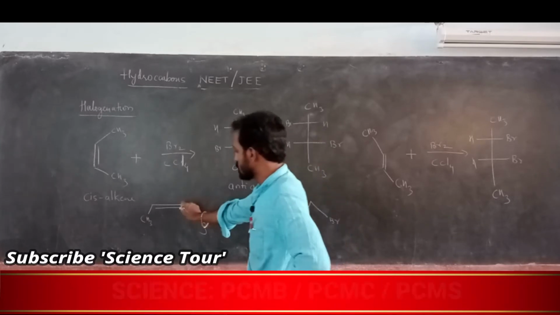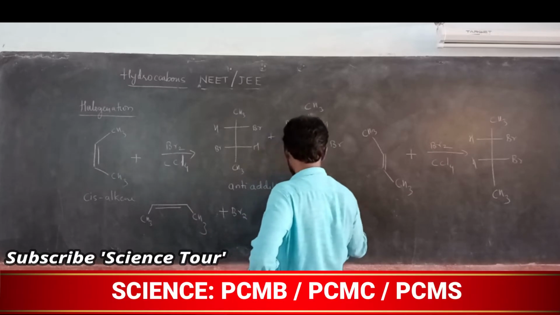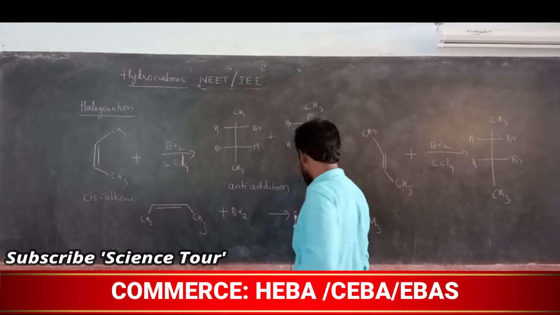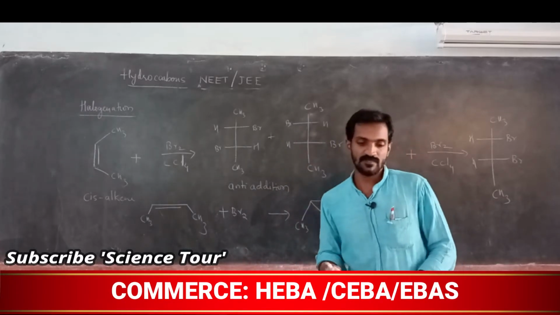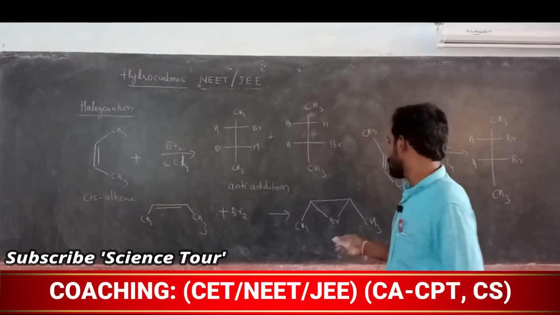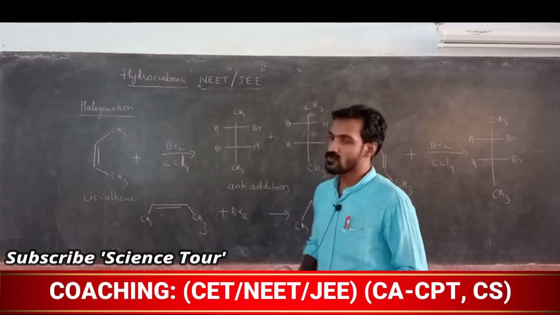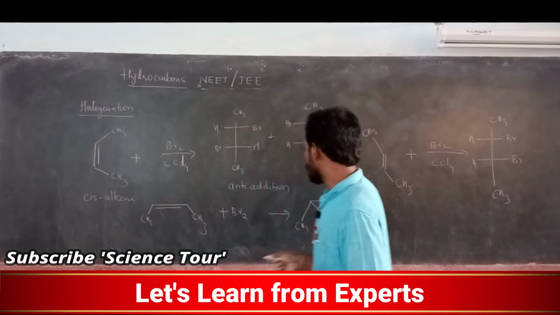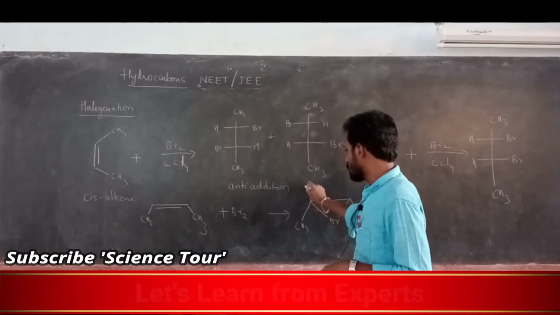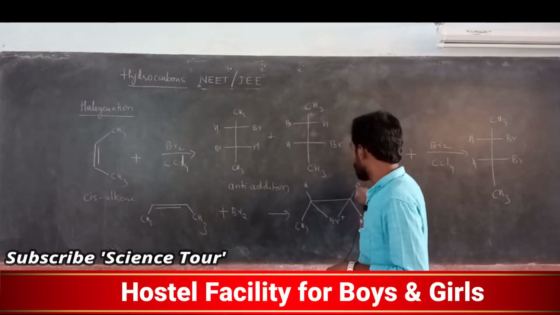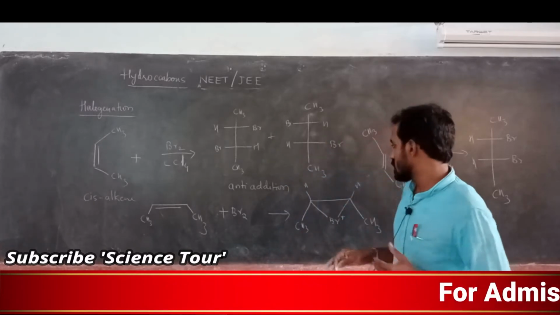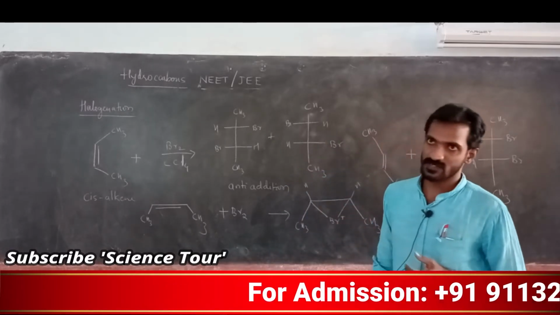This double bond is attached to this bromide, so it will form like this, my dear students. So this is actually the bromonium ion, it is called bromonium ion. So attacking from the same side is not possible, my dear students.